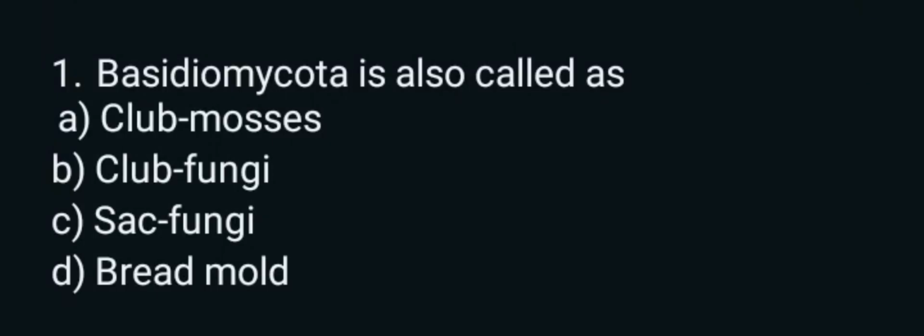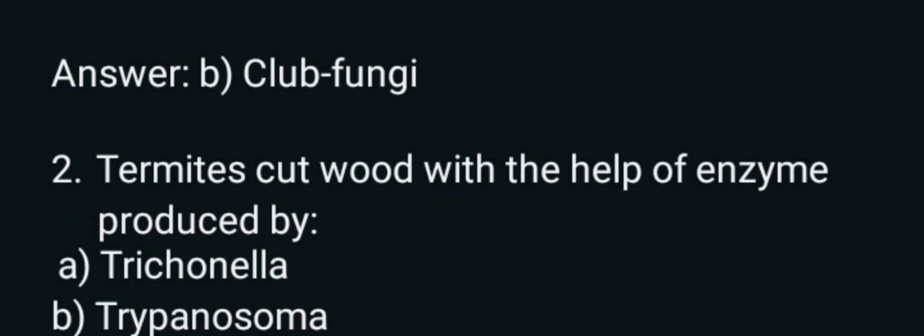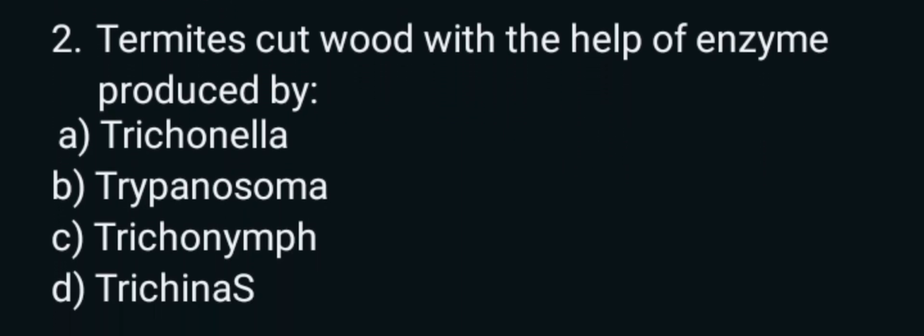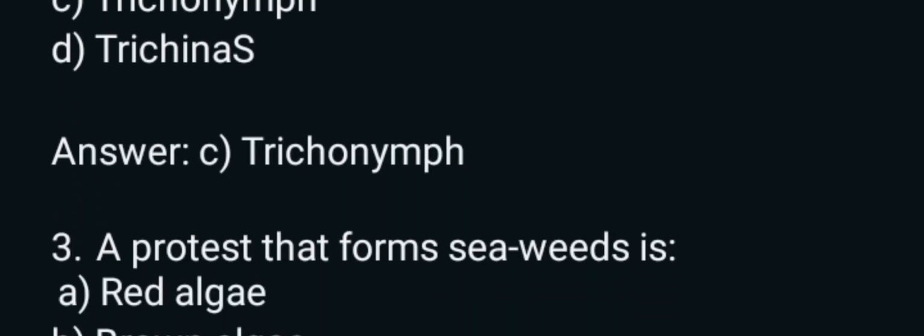1. Basidiomycota is also called as A. Club mosses, B. Club fungi, C. Sac fungi, D. Bread mold. Answer: B. Club fungi. 2. Termites cut wood with the help of enzyme produced by A. Trichonella, B. Trypanosoma, C. Trichonympha, D. Trichinella. Answer: C. Trichonympha.